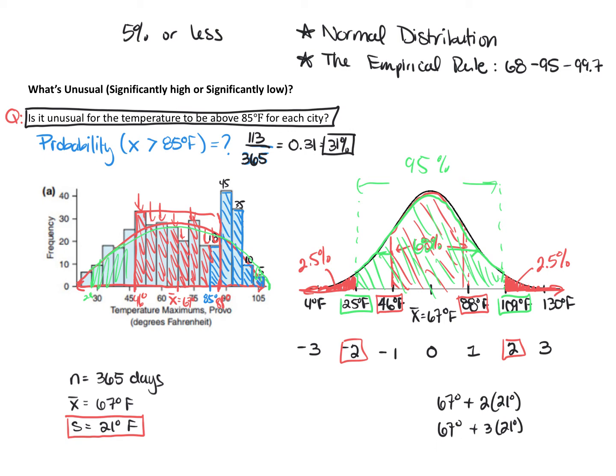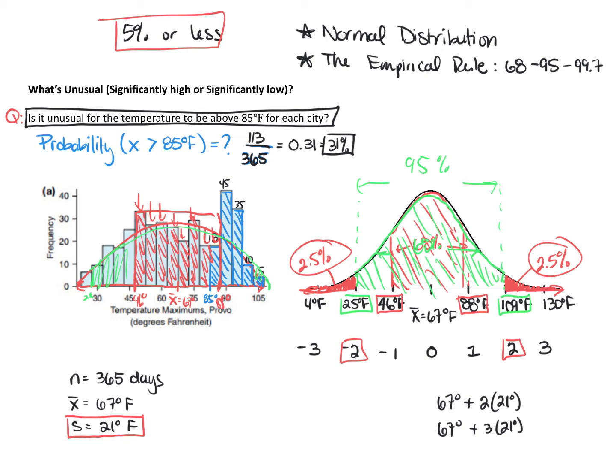We can also say that those values are significantly high or significantly low. So in this example here, if we look at temperatures that are 2 standard deviations above and below the mean, that means that temperatures that are above 109 degrees Fahrenheit are going to be unusually high or significantly high. And temperatures that are below 25 degrees Fahrenheit are also considered unusual and significantly low because there is a 5% or less chance. Here we can see that's only 2.5% and 2.5%. So it's less than 5% chance that a temperature in Provo is going to be more than 109 degrees or less than 25 degrees Fahrenheit.